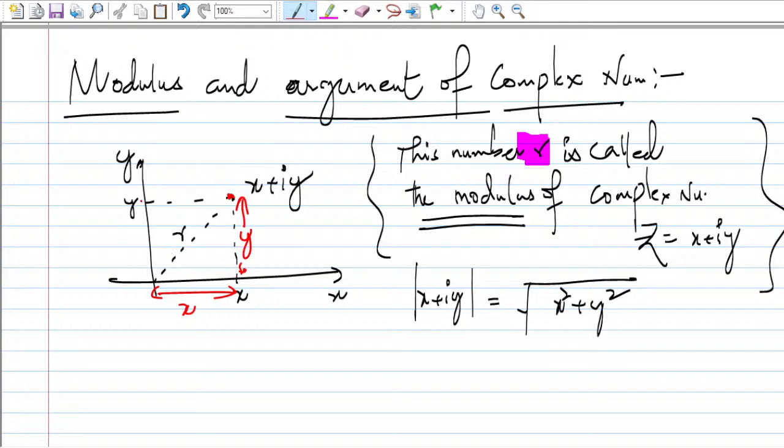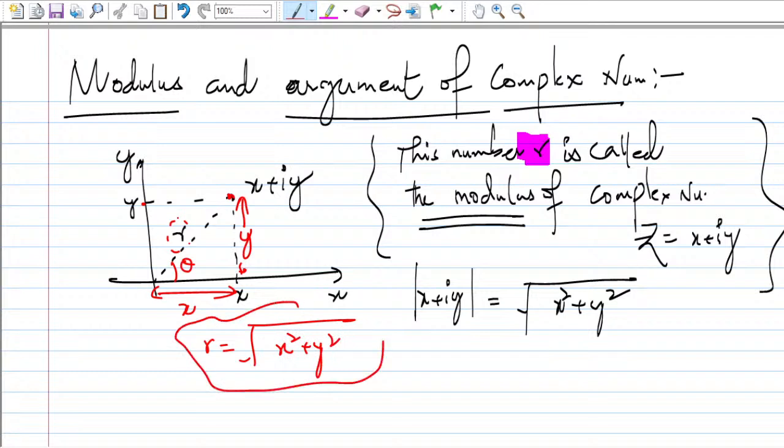From this point you have drawn the perpendicular on the y-axis and x-axis, so you can think of a right angle triangle. So this theta is there. We can directly write r equal to the square root of x square plus y square. You have to keep in mind this is known as the modulus.